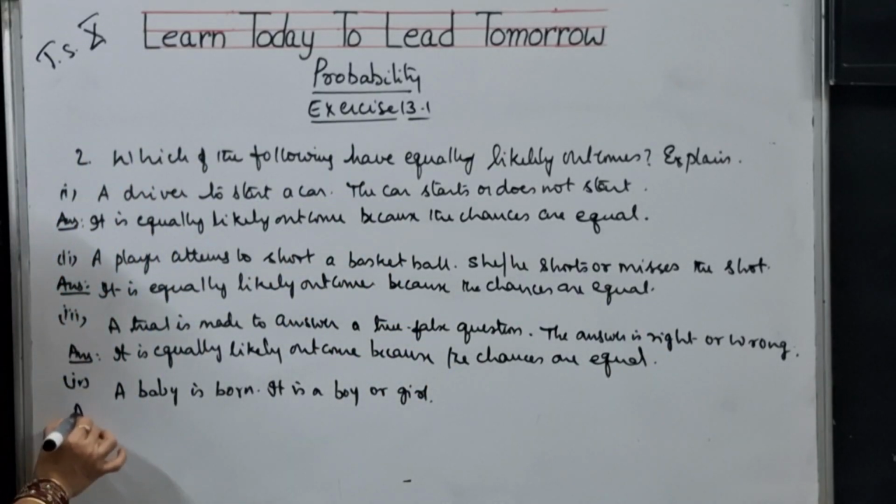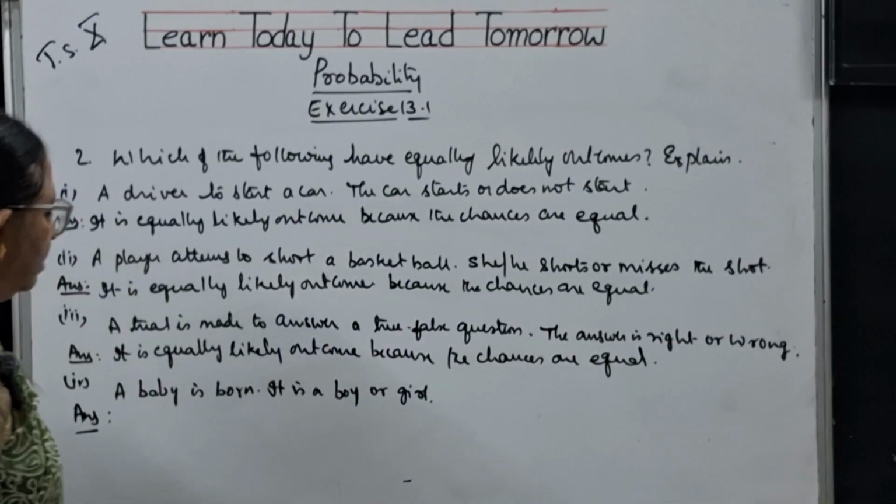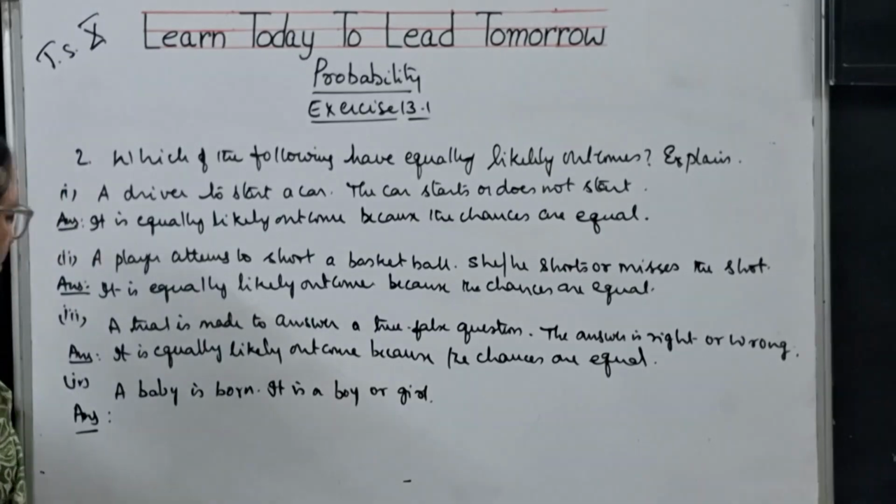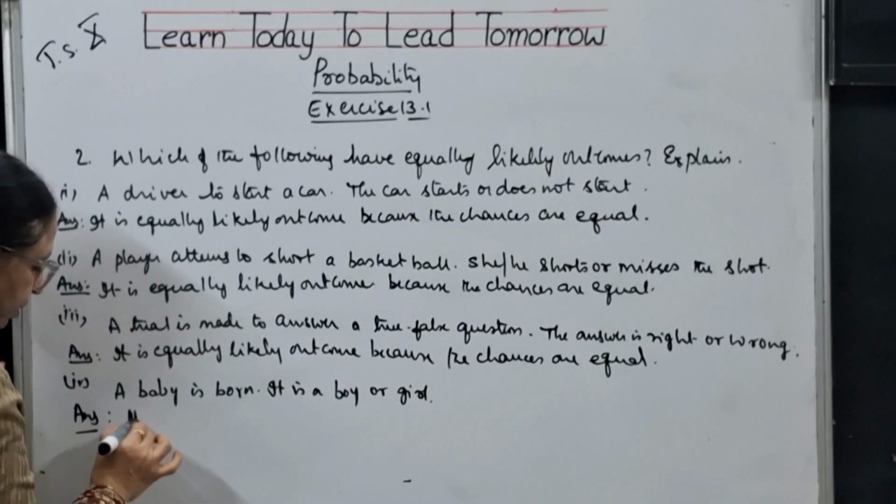Next, fourth one. A baby is born. It is a boy or girl. Of course, here also the chances are equal.